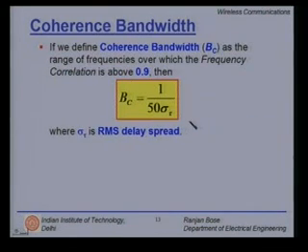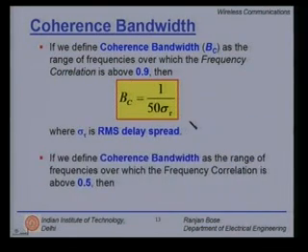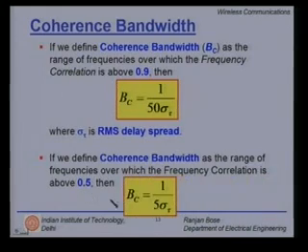On the other hand, if you want to have a linear definition wherein we define coherence bandwidth as the range of frequencies over which frequency correlation is above 0.5, in that case coherence bandwidth is 1 over 5 sigma tau. Sigma tau comes directly from measurement data, and then by these basic formulae I can find out the coherence bandwidth. Compared to the signal bandwidth, if your coherence bandwidth is larger or smaller, you decide whether the channel is frequency selective or frequency flat.